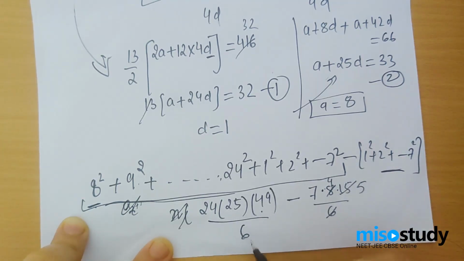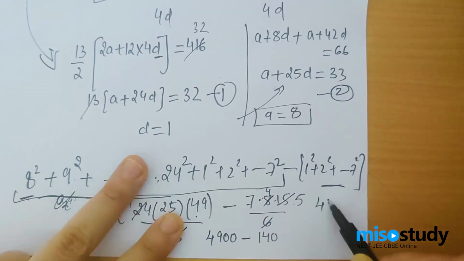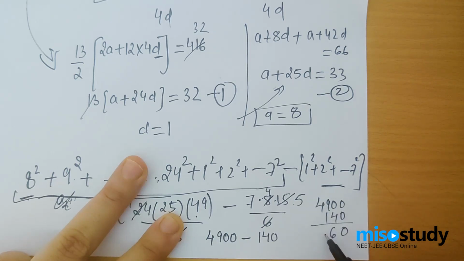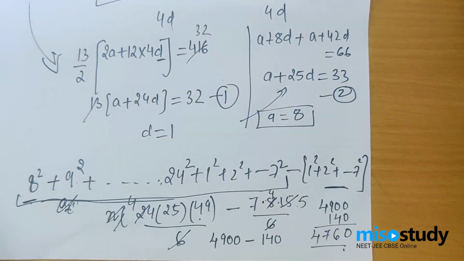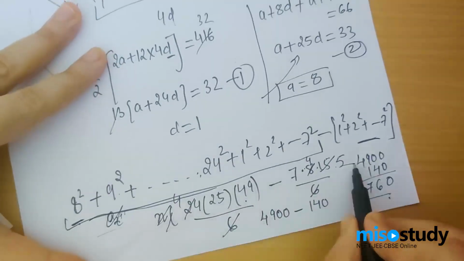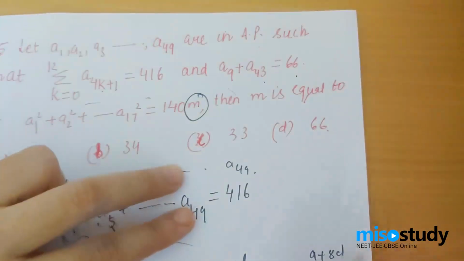This 6 straight away gives you 4. This would be 4900 and this would be 140. Alright, so if I subtract 4900 and 140, what am I getting? I am getting 4760 as my answer to this series which I was supposed to evaluate.